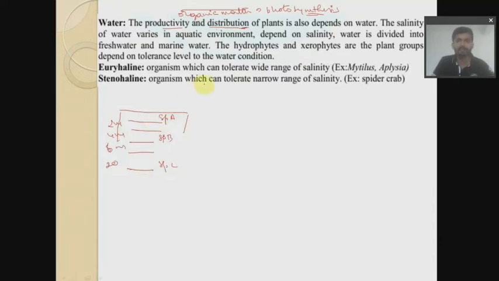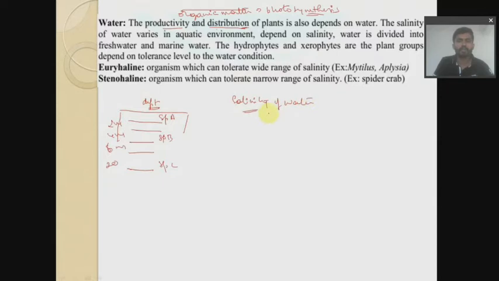At the same time, this is depth of the water, but I'm just explaining. At the same time, the next one we have is salinity of water.